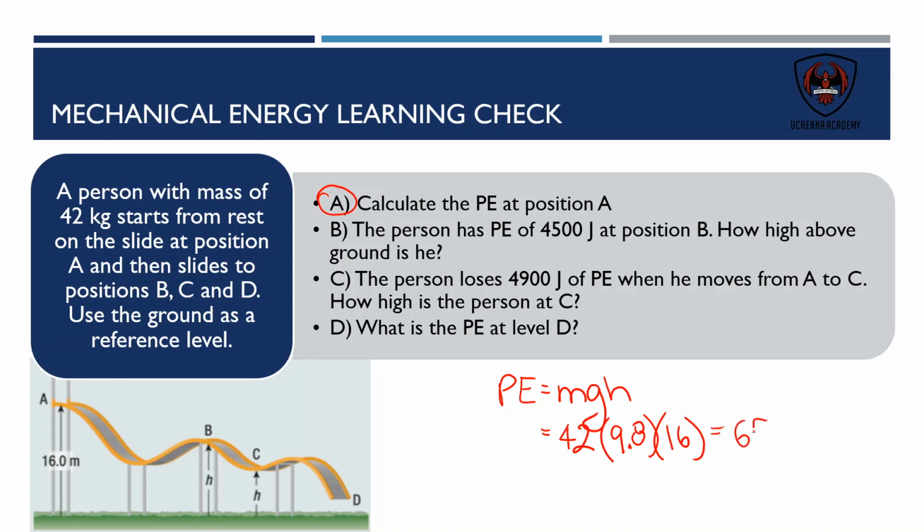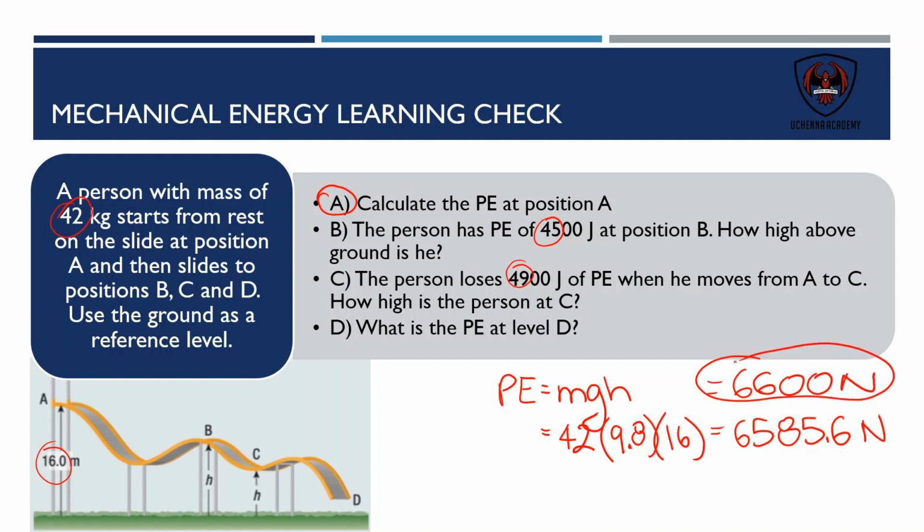And I'm going to keep all of my significant digits. This is in joules. I really should have only 2 significant digits, right? Because that's what I've got in these questions here. I've got 42 kilograms for mass, so I'm going to keep it to 2 significant digits, and that really is 6,600 joules. All right, so that's what we should be rounding this to. But for my future calculations, I'm going to use this other result, because that is the result that will allow me to continue on and get more accurate answers in the next step.